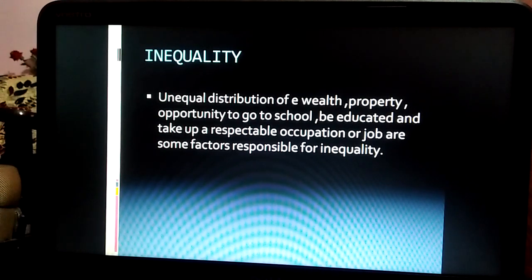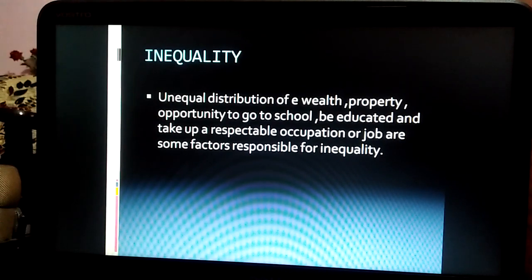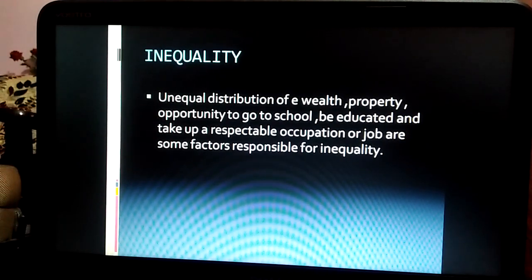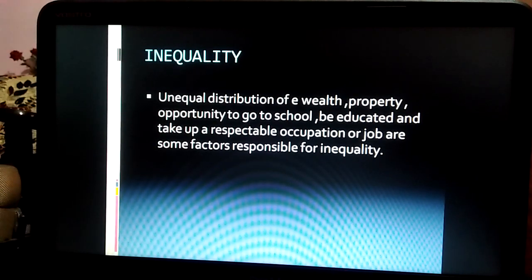So how is the government trying to remove this inequality? By giving reservation. You must have heard about reservation for scheduled castes, scheduled tribes, and for women. You might have heard about 33% of the seats being reserved in the Lok Sabha or Rajya Sabha for women.